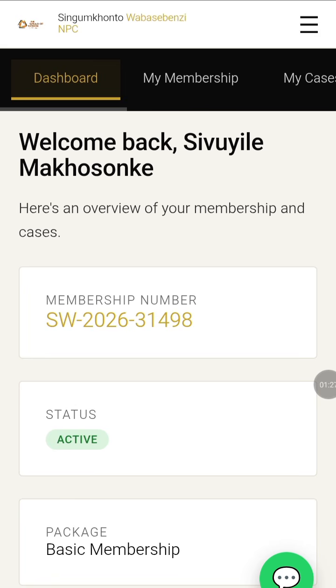The password is optional. You have an option to reset it if you would like to, but there is no risk because we are the only ones who know the password. Other members have no access to see your password. So yeah, when you log in for the first time, this will be your dashboard.